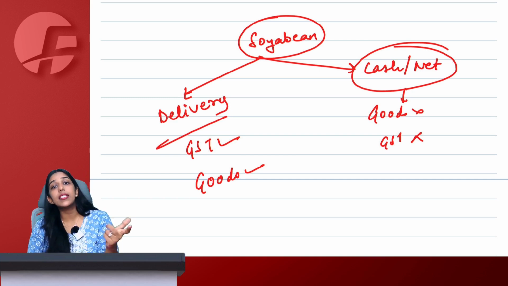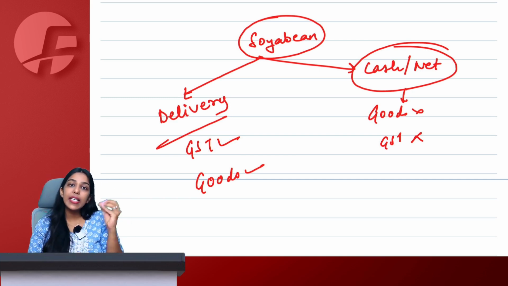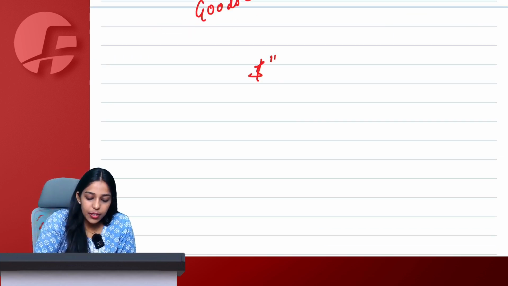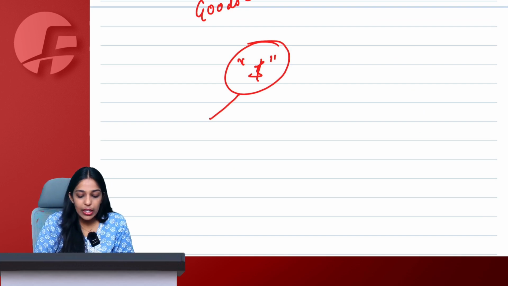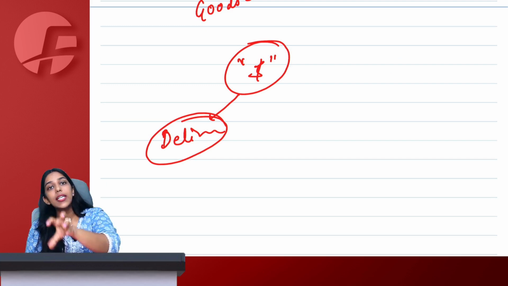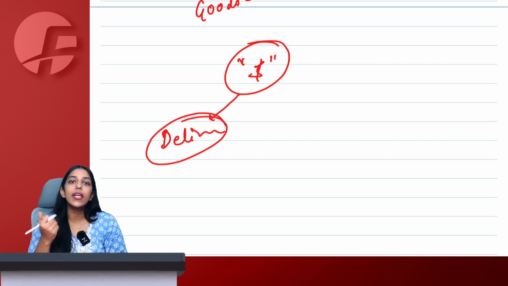But for currencies or securities, even if I take delivery or cash settle it, see, I entered into a dollar forward or future, right? If I actually take the delivery of dollars, then what is the underlying thing? Dollar. And GST on dollar itself is not applicable. Then how can I levy GST?